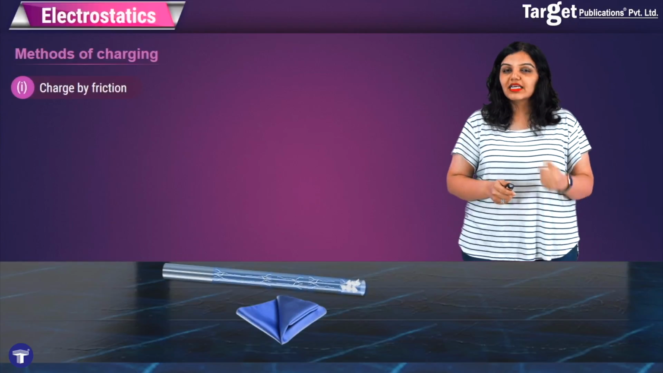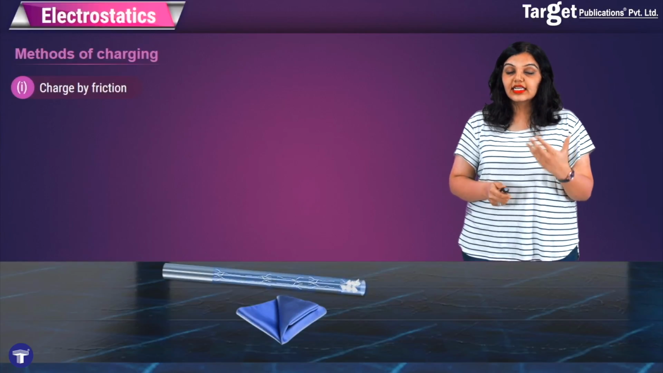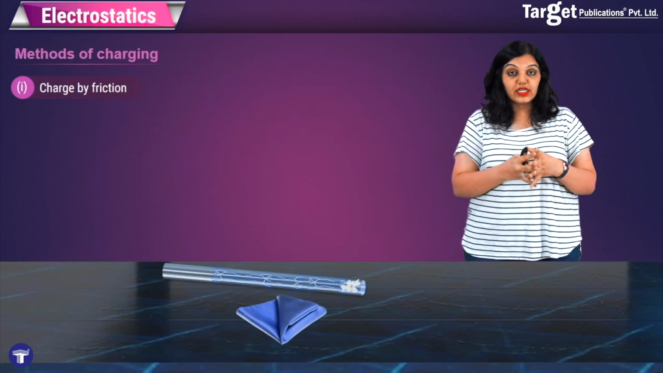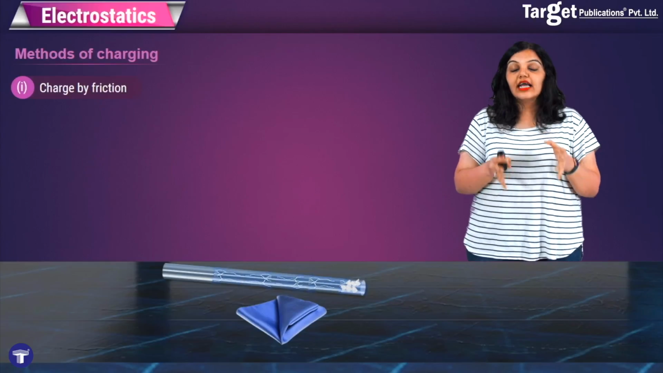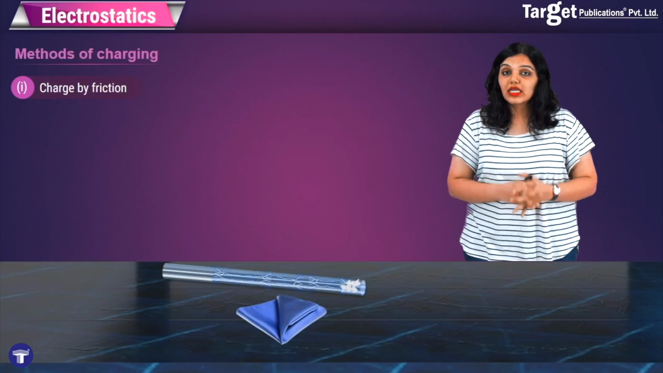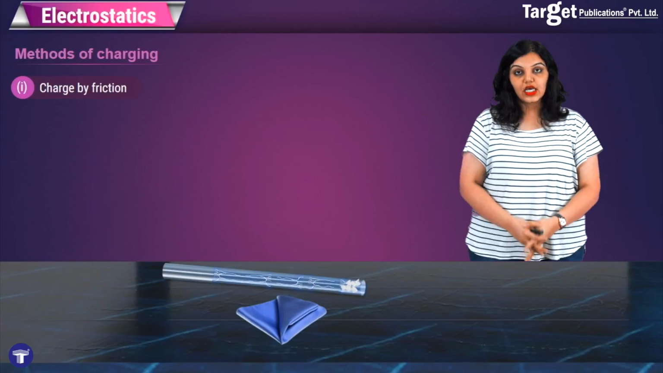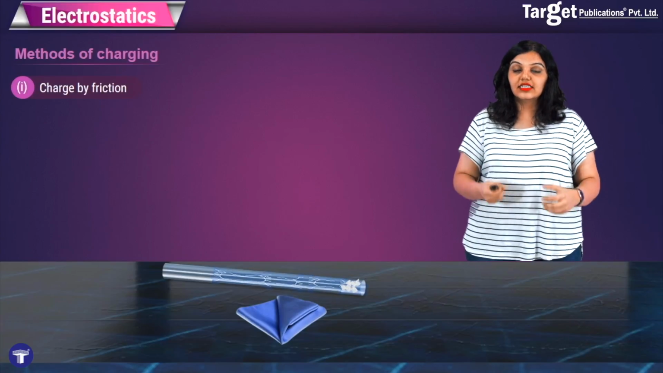But what if you had something like a metal scale? Will static electricity actually work? Will the papers be attracted? The answer is no. And this is because charging by friction can only be achieved in insulators. You can't achieve it in conductors like metals.